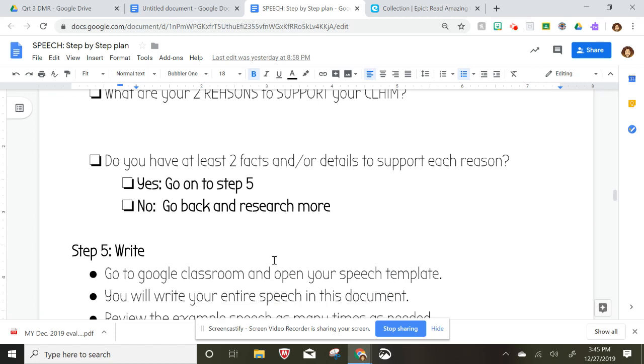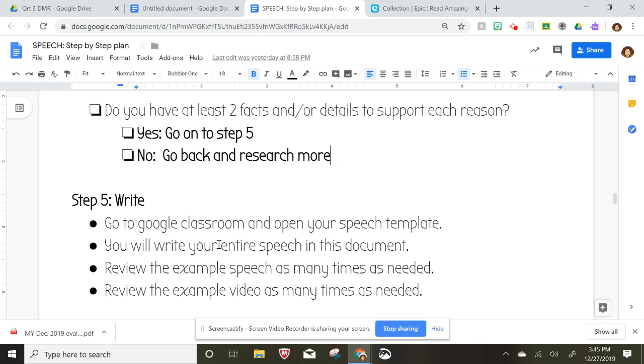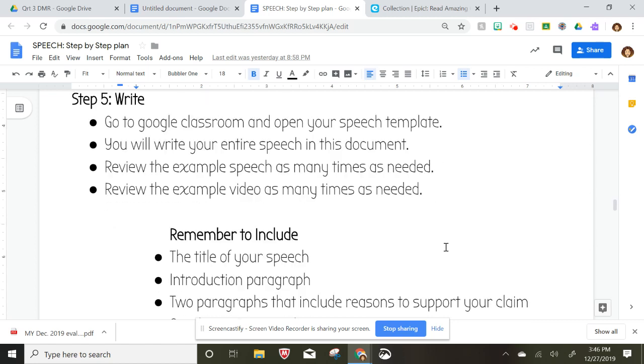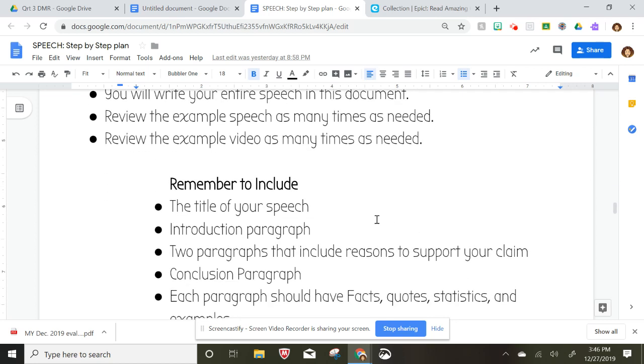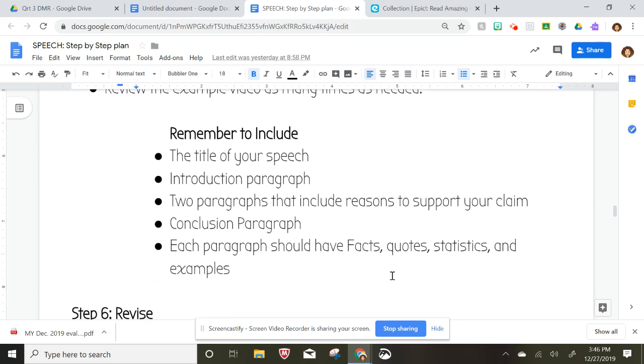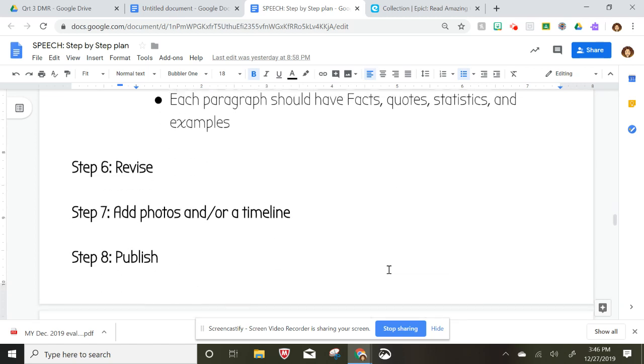Once you get all of that done, you're going to write. You'll go to your Google Classroom, and there will be a speech template for you to open up. You're going to write your entire speech in this document. There will be an example speech for you to look at and an example video for you to look at. You can use that as many times as you need. You will need to include a title for your speech, an introduction paragraph, 2 paragraphs that include the reasons to support your claim, and a conclusion paragraph. Each paragraph should have facts, quotes, statistics, and examples.